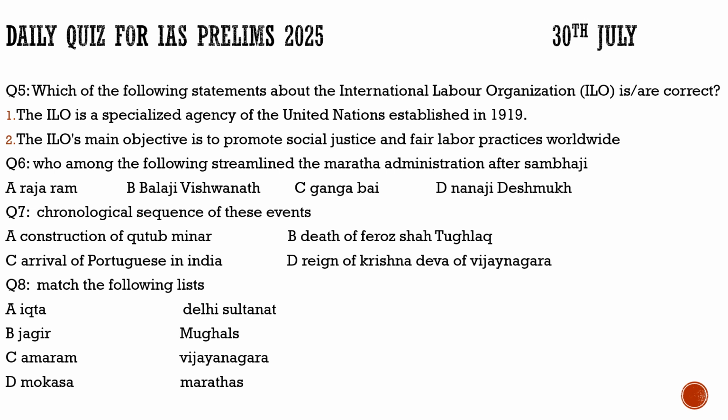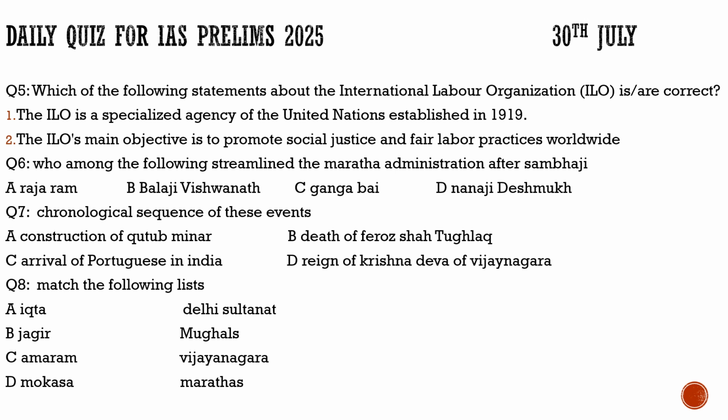Let us see how we can solve them and how we can apply some common logic in solving these questions, and how we can use the same logic in the upcoming next exam, and get the knowledge from these questions and use it in our upcoming next exam. Here question number 6 says, who among the following streamlined the Maratha administration after Sambhaji?